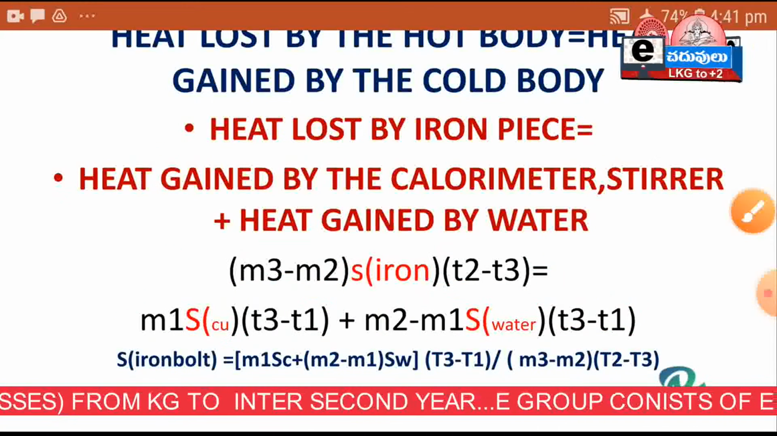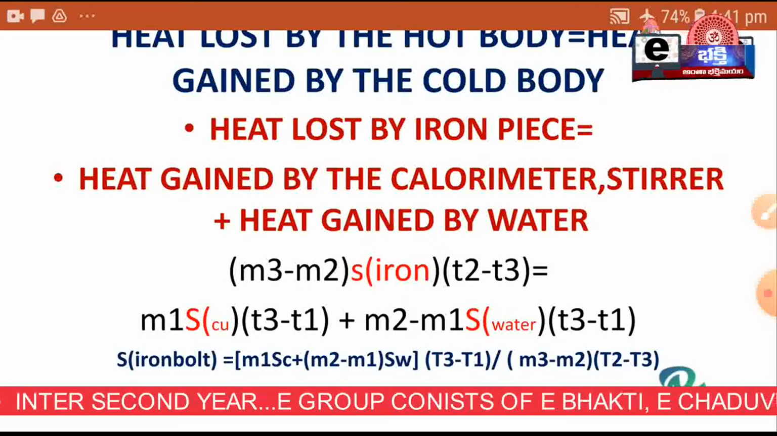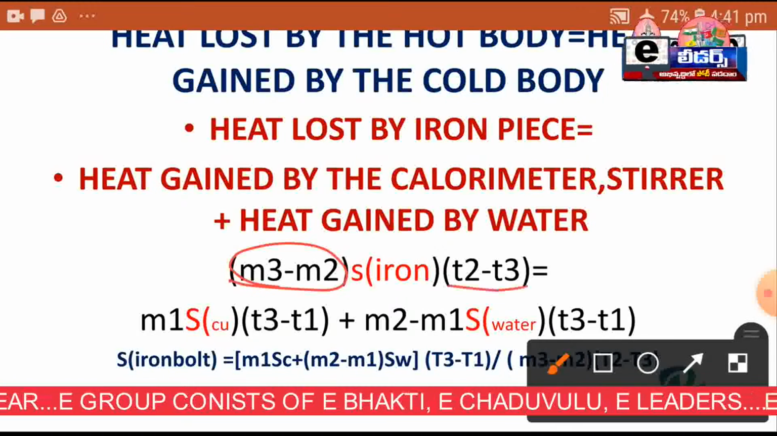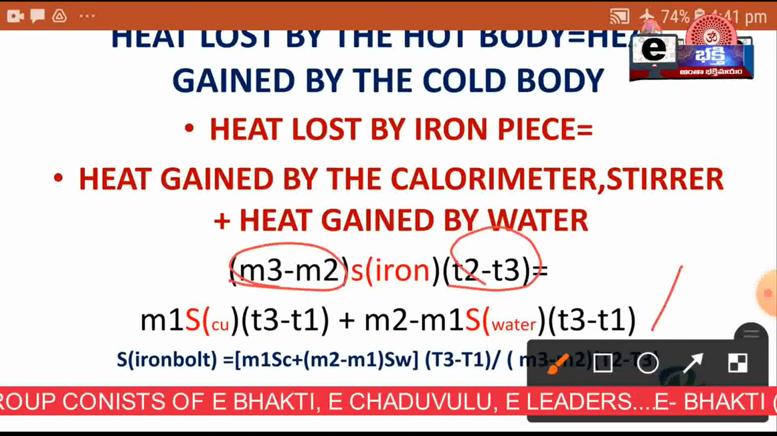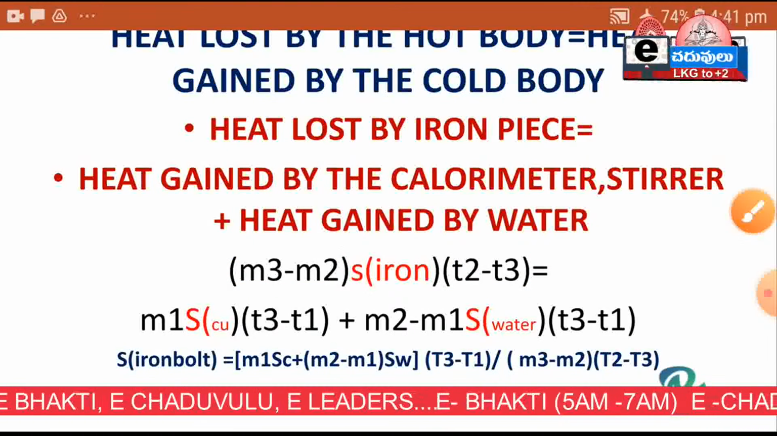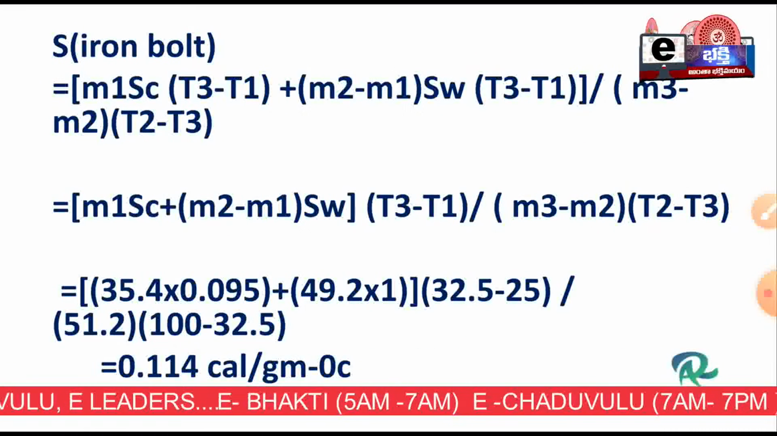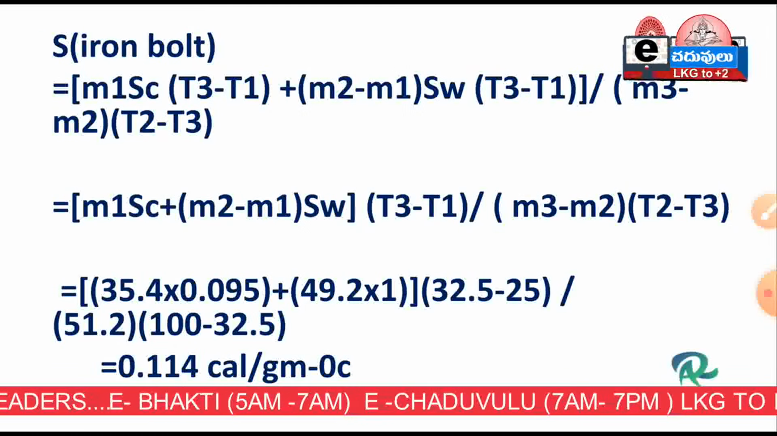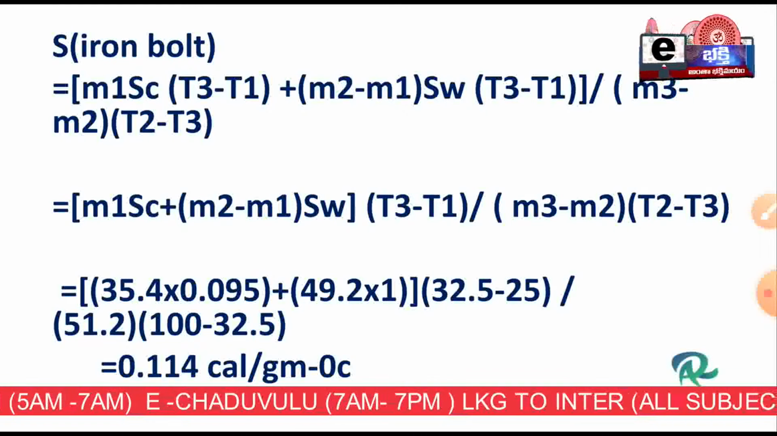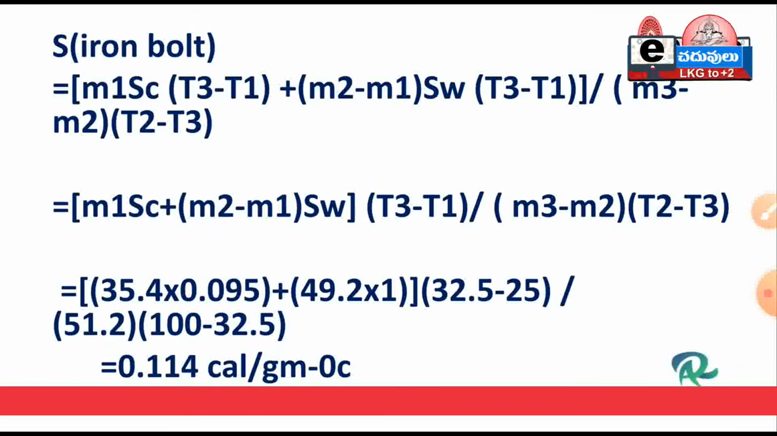So now we have to find out the specific heat of the iron bolt, no? Okay, now just putting these two values here. See here, M3 minus M2 into T2 minus T3. Okay, now I substituted all the values, and I got the specific heat of the iron bolt as 0.114 calories per gram degree centigrade. This is the experiment. This is the way you have to perform the experiment in the lab.